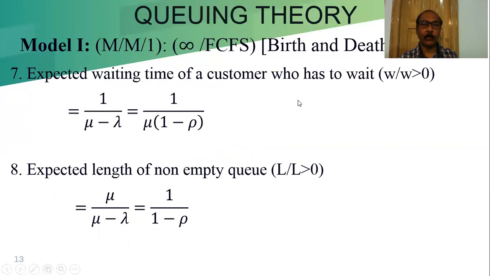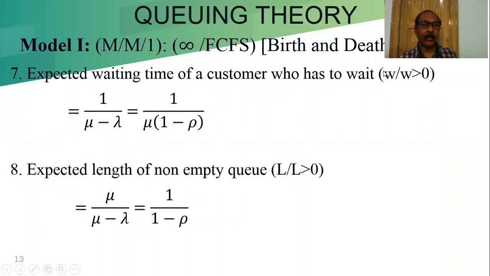Expected waiting time of a customer who has to wait, that formula is 1 by (mu minus lambda), or we can say 1 by mu into (1 minus rho). When the question is like that, one customer has to wait, that means the formula is 1 by (mu minus lambda). Expected length of non-empty queue, we are writing this as conditional, L given L greater than 0, and W given W greater than 0.